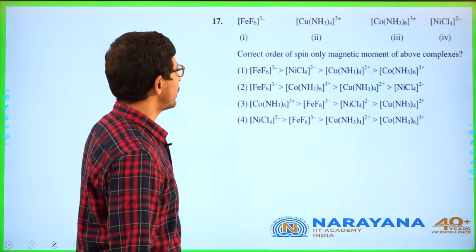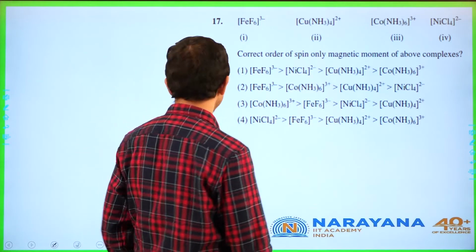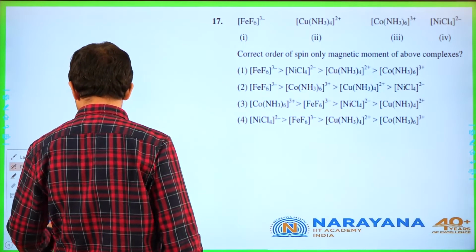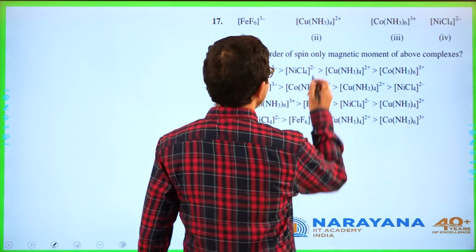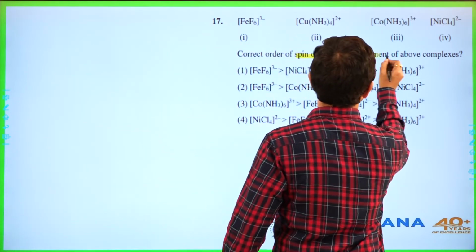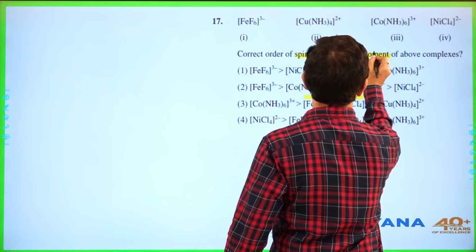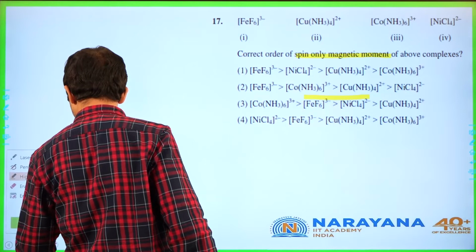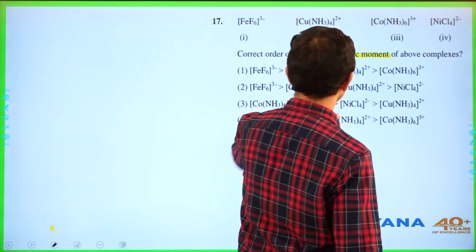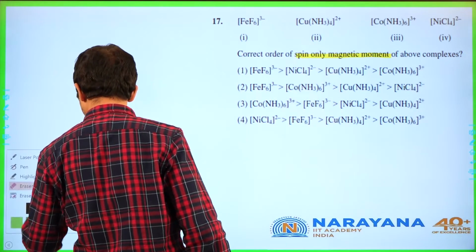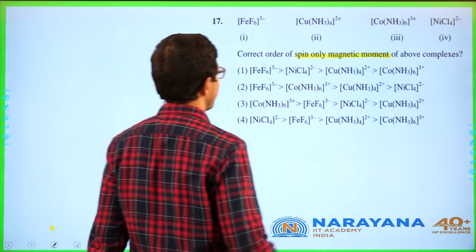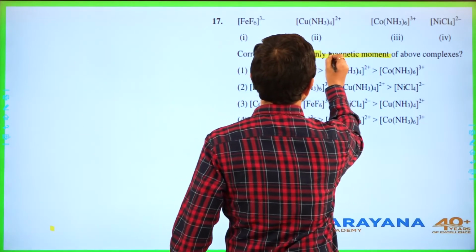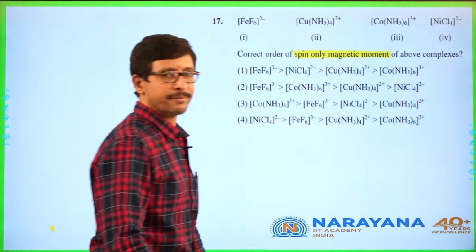Another coordination compound based question. So they are asking you here spin magnetic moment.